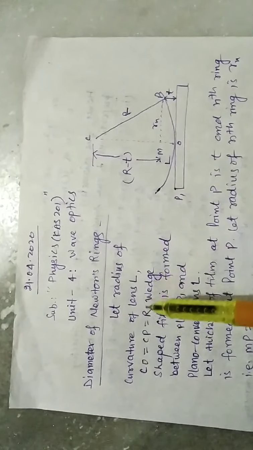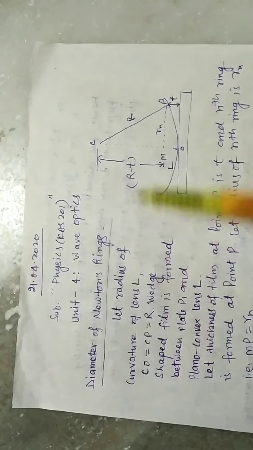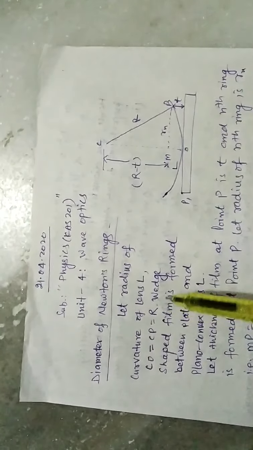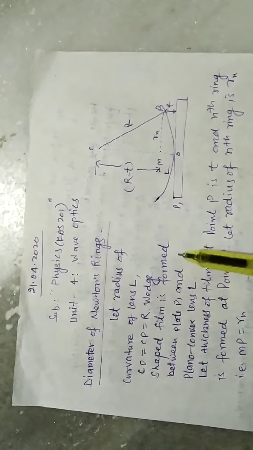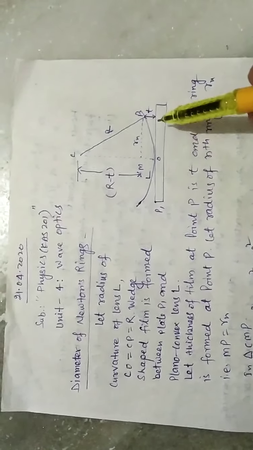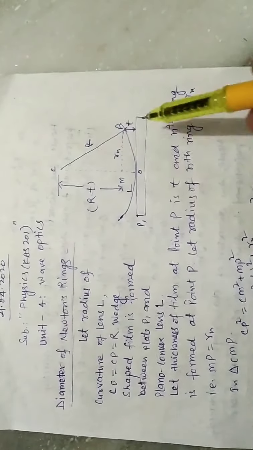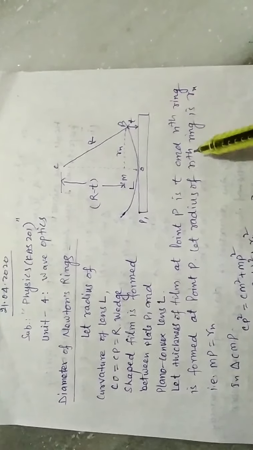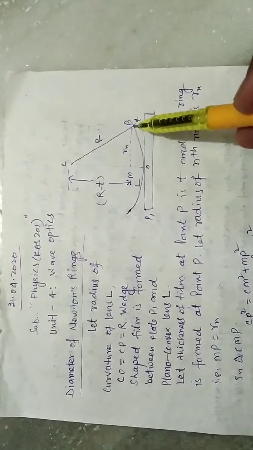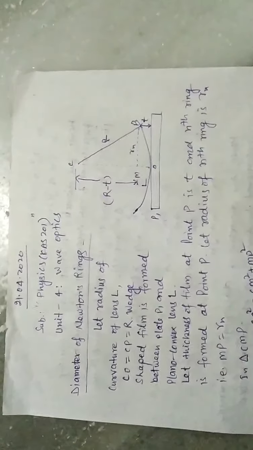Let the radius of curvature of the lens L be CO equal to CP equal to R. The wedge-shaped film is formed between the plate P1 and the plano-convex lens L. So this is the wedge-shaped film. Let the thickness of the film at point P be T, and the nth ring is formed at point P. So this is the radius of the nth ring, Rn.